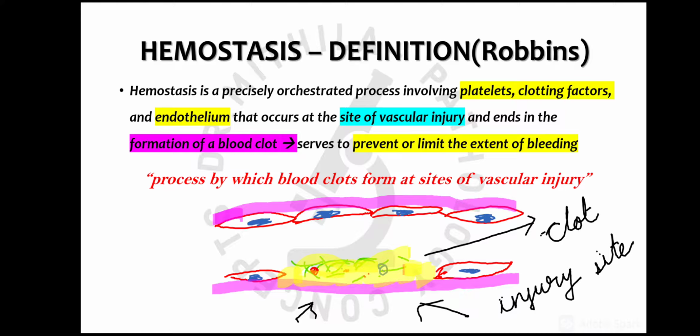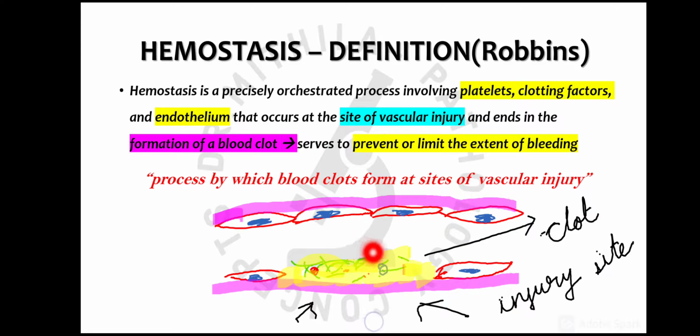So, what is hemostasis? Hemostasis, as it is given in Robbins, is a precisely orchestrated process which involves three players, that is, platelets, clotting factors, and endothelium. This process occurs at the site of vascular injury, and the end result is formation of a blood clot, which is important to prevent or limit the extent of bleeding. So in simple words, it is a process by which blood clots are formed at the sites of vascular